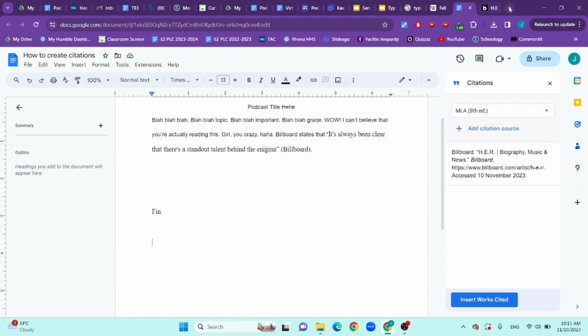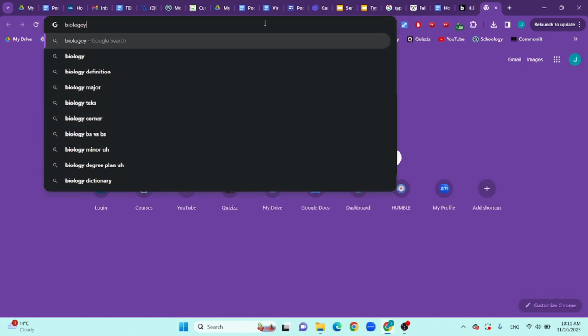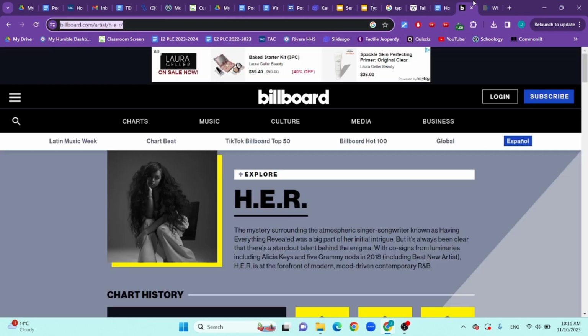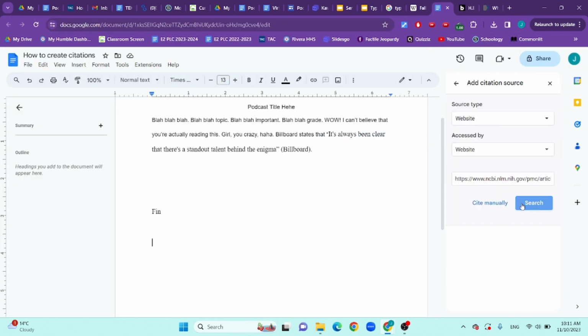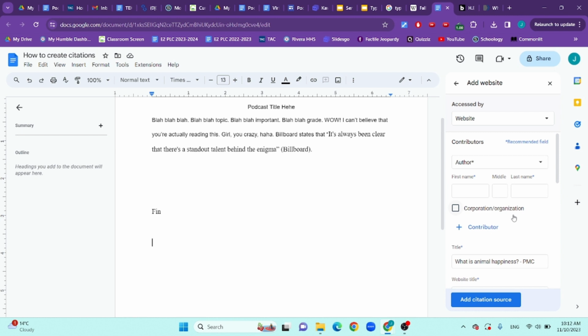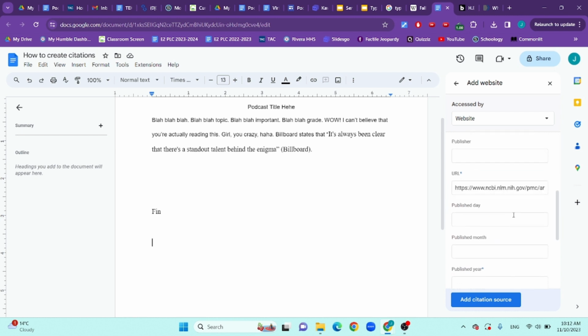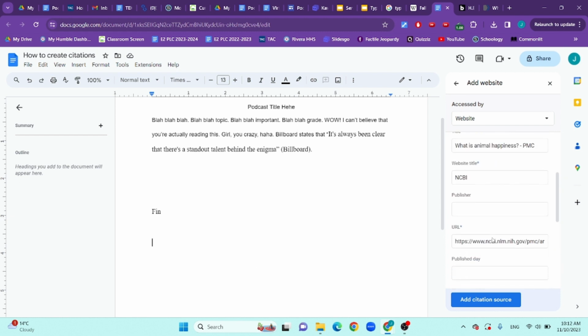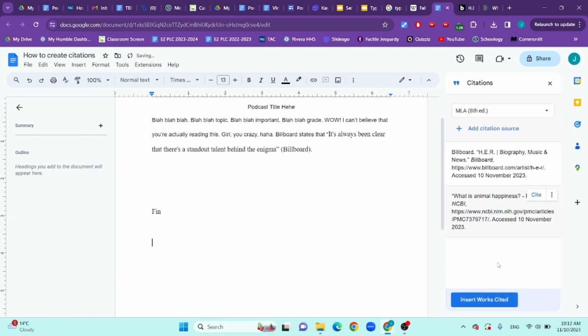let's add something else. Let's add biology, animal. Okay. Let's say I want to add this article from the institute, right? Let's say that I just use multiple sources, okay? So something like add citation. I'm not doing all that. You do all that. You fill in the stuff and you find it. But for me right now, for this example, I'm not doing that. I'm just gonna add it, okay? So when you add it like this, it's gonna put it in alphabetical order for.